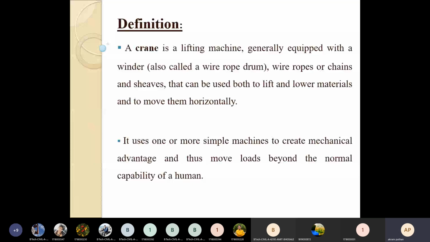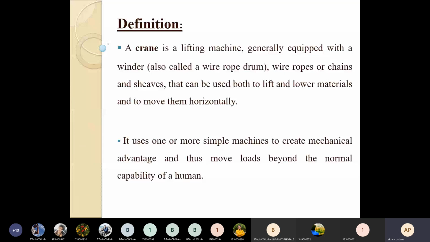Cranes have their own component parts. One component is called a boom. Boom means a pipe, and then a wire rope or chain is attached with the sheaves, and that can be used both to lift and lower materials, and to move the load in horizontal as well as vertical direction.